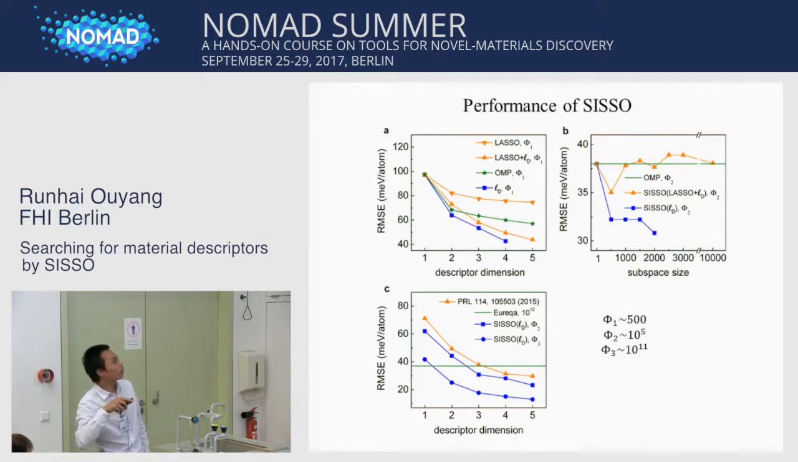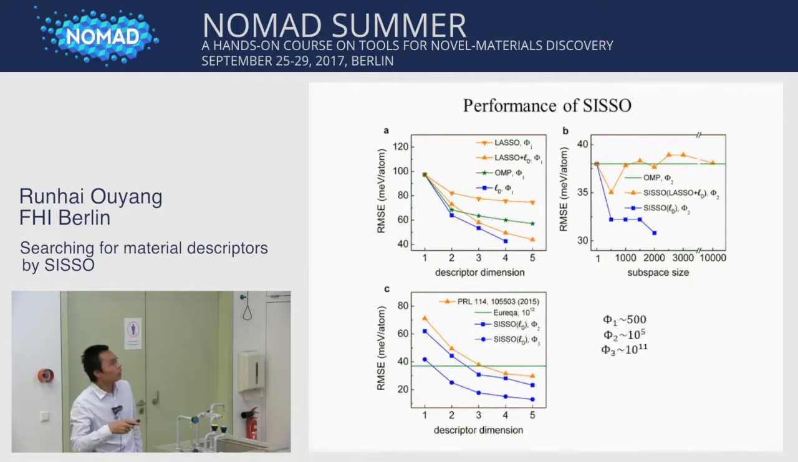And also we compare our result to previous work. So we see our result systematically improved over this work. We also compare our result to that obtained from the commercial software Eureka, which evaluated 10 to the 12 functions, has a similar size with the phi 3 here. So we compare here. So the blue circles are all well below the green line, except the first dimension here.